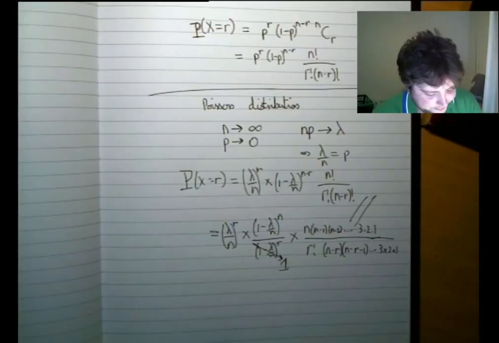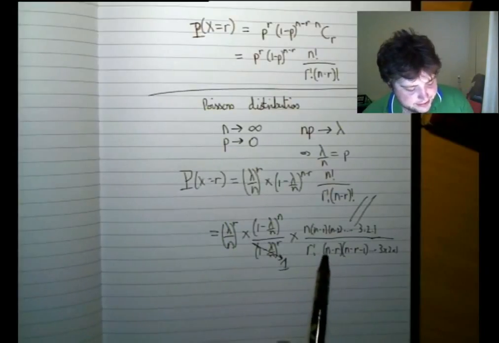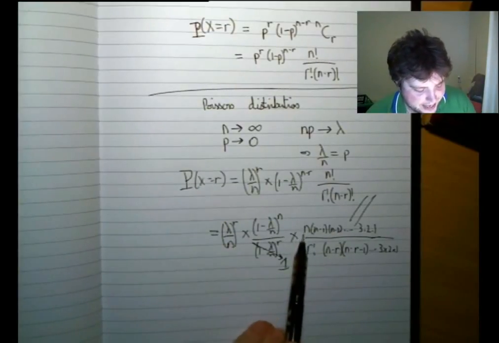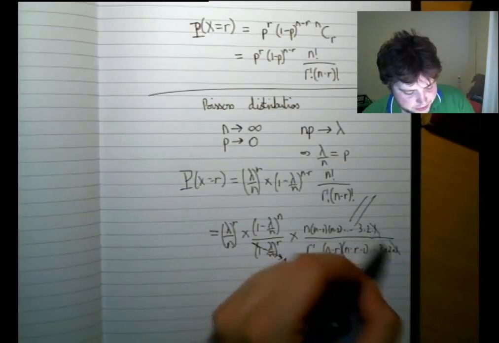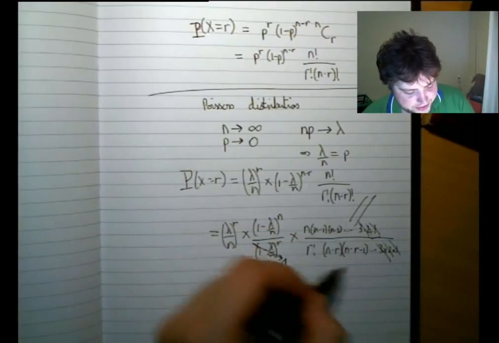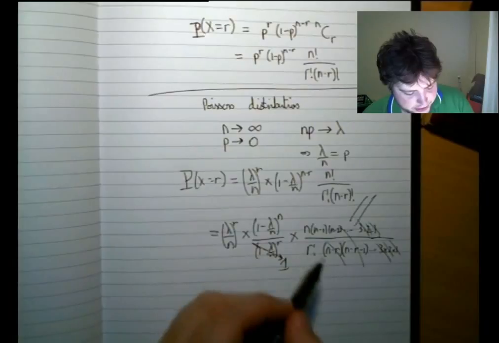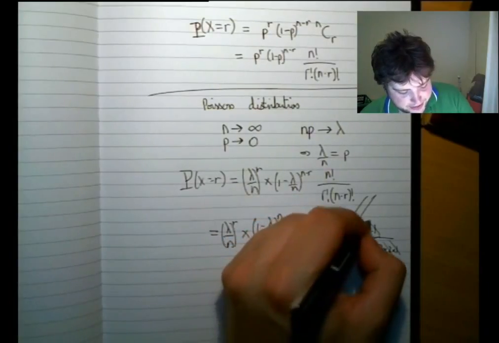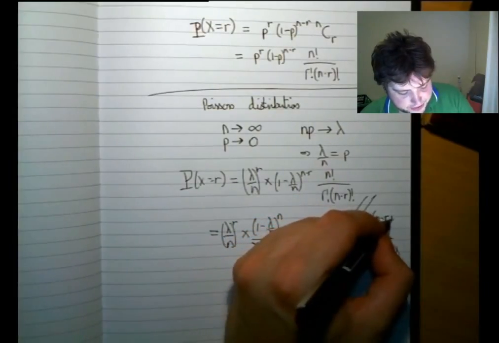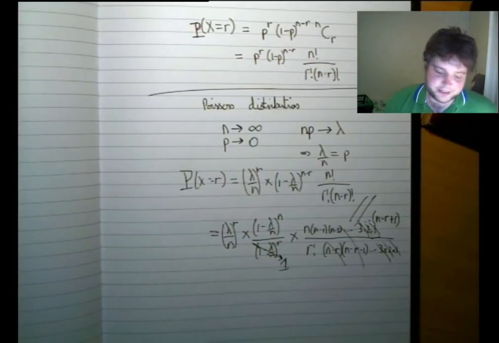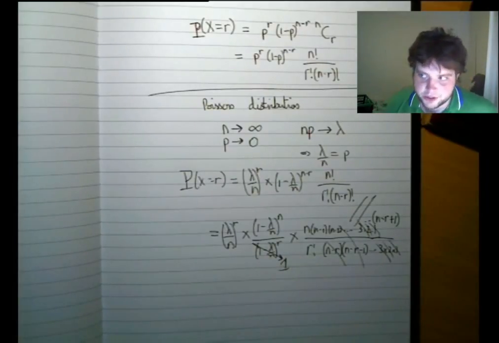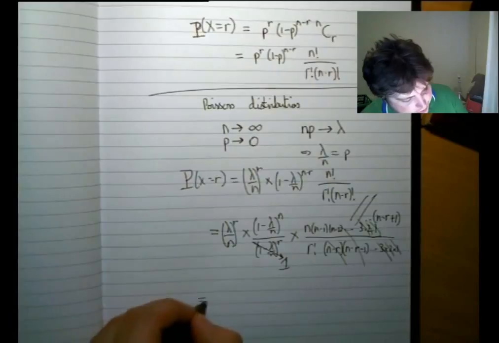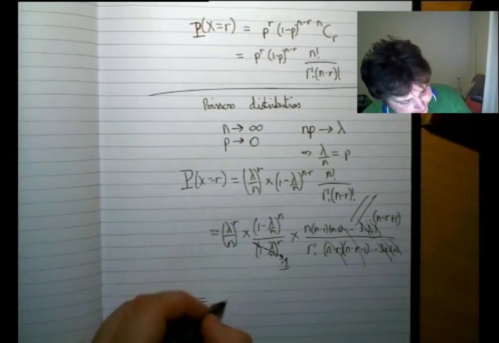Now the next thing you can see is that because this n minus r was smaller than n, this 1, this 2, and this 3, all of these are going to cancel. They're going to cancel all the way up to n minus r, and so this will only go down to n minus r plus 1. Now we are really getting somewhere.